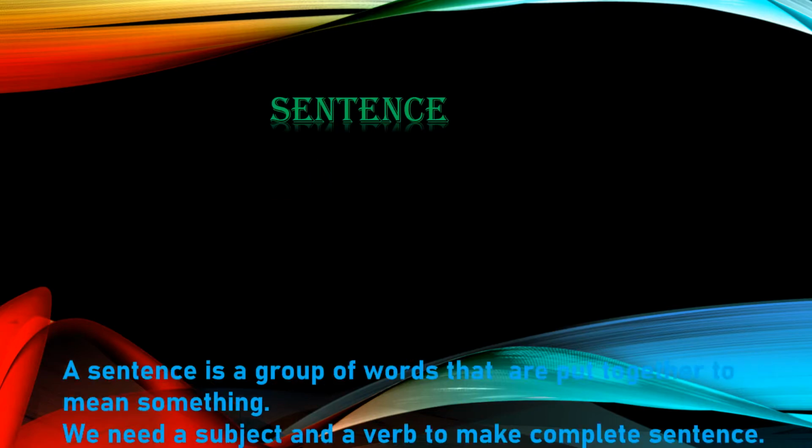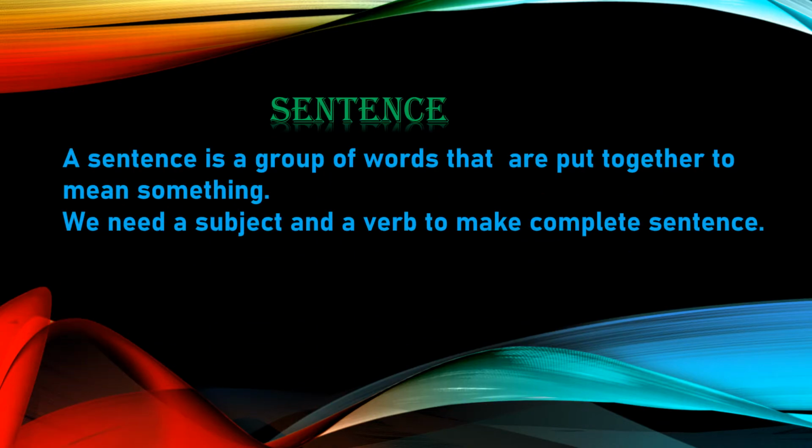What actually is a sentence? A sentence is a group of words that are put together to mean something. We need a subject and a verb to make a complete sentence. For example, John liked to play football. Here, John is the subject and played is the verb.